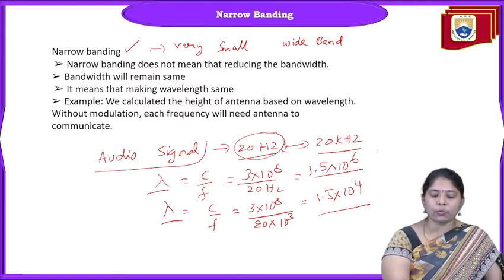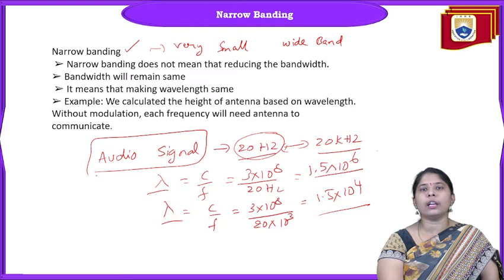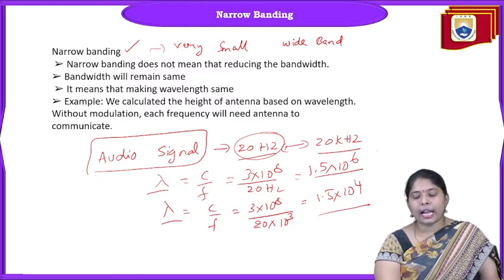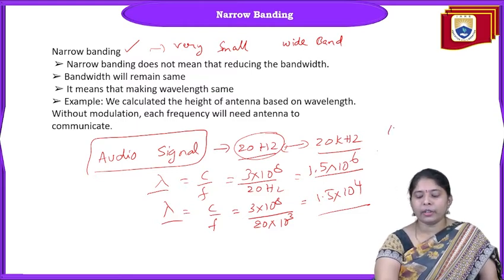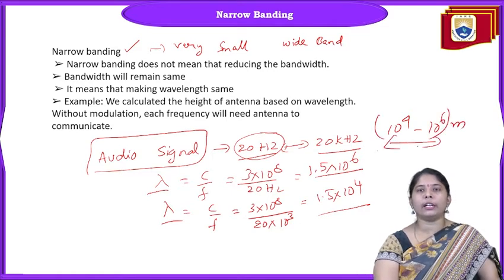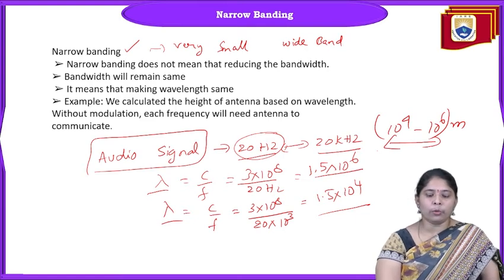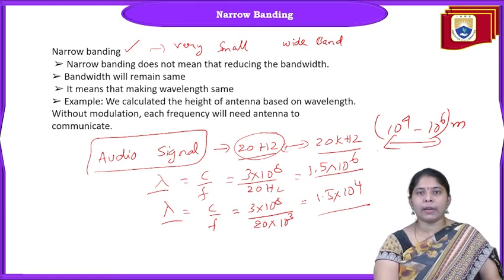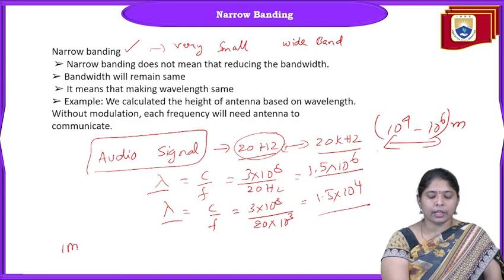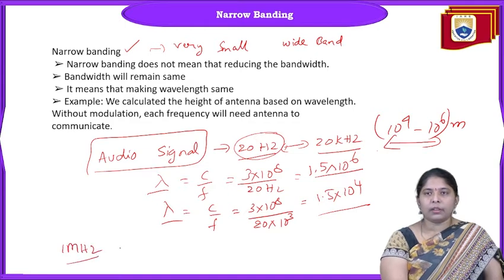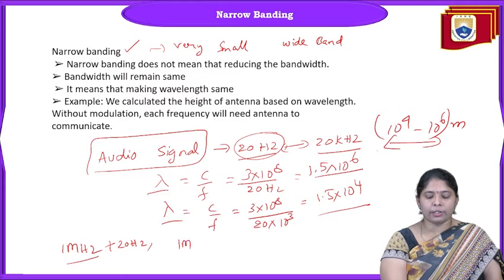As it is, if we transmit an audio signal without modulation, the antenna height will vary from 10 power 4 to 10 power 6 meters. Suppose I transmit at 1 megahertz, that is 1 megahertz plus 20 hertz and 1 megahertz plus 20 kilohertz.